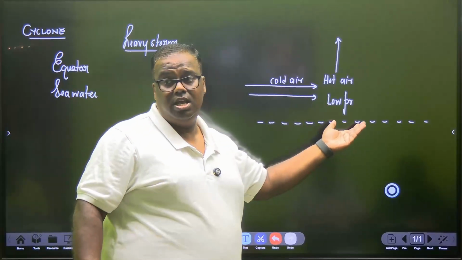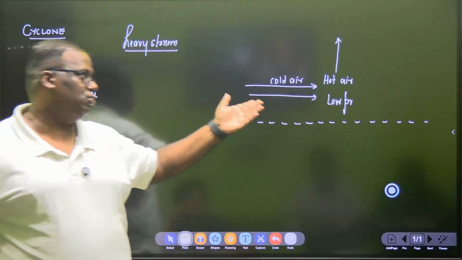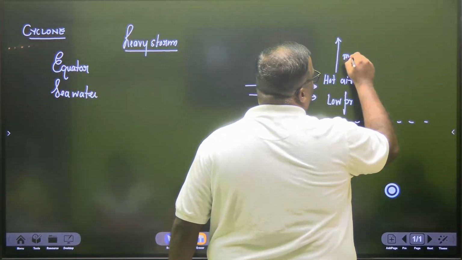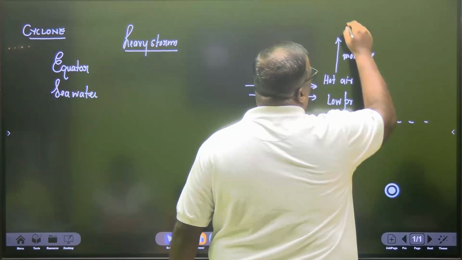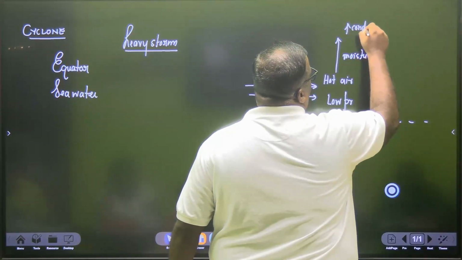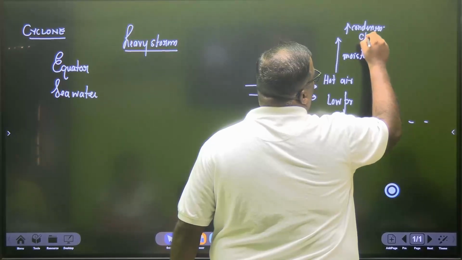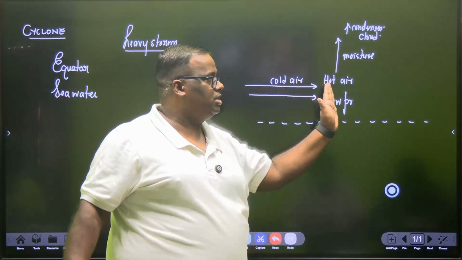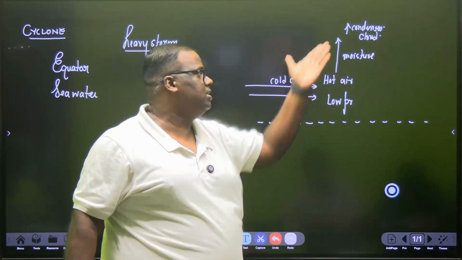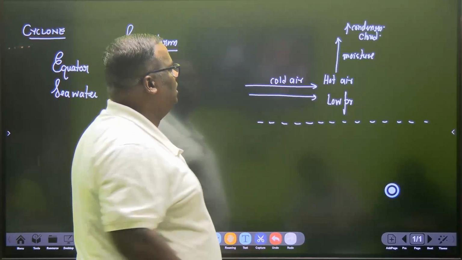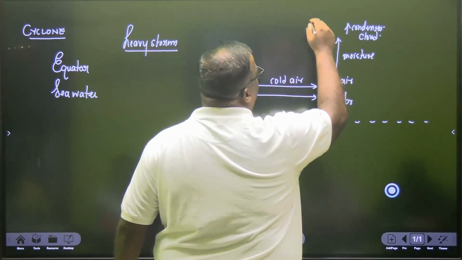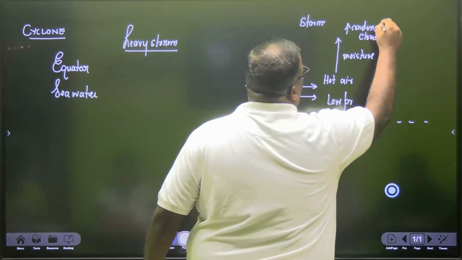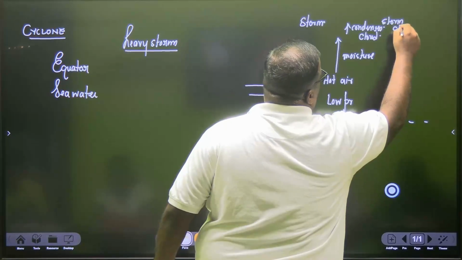Now this heating is much more than normal. Extra heating होना शुरू हो जाता है. This keeps on rising, and as they rise, they will be picking up moisture, right? And this moisture will go up, and this will condense. And as this condenses, this will form what is known as cloud. The cold air which has come in again gets heated. It will again rise up. So as a result, there is a huge amount of cold air and a large amount of storm that has been created. A storm has been created, as well as storm clouds, right?